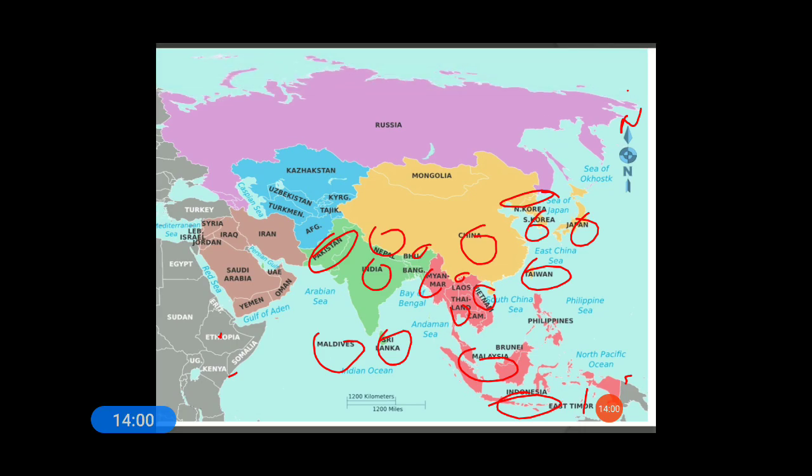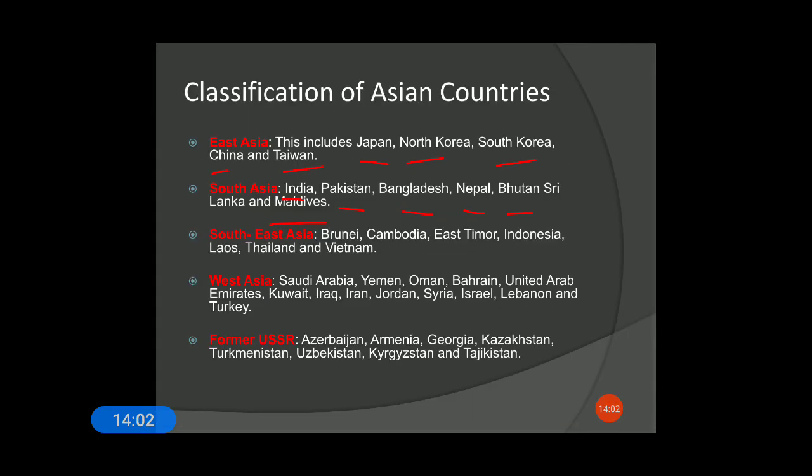Okay, so coming to the next, the countries that lie in the western part of Asia. They are Saudi Arabia, Yemen, Oman, Bahrain, United Arab Emirates, Kuwait, Iraq, Iran, Jordan, Syria, Israel, Lebanon, and Turkey. These are the countries that lie in the western part of Asia.